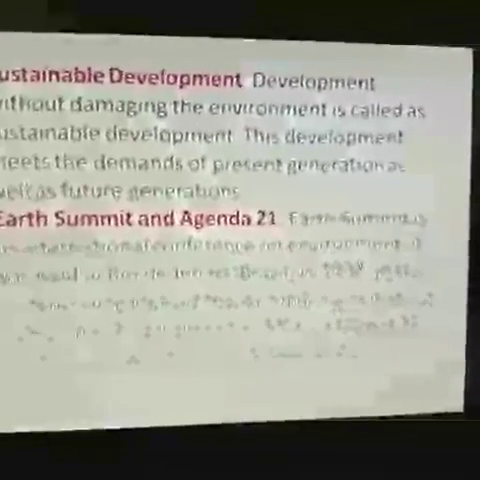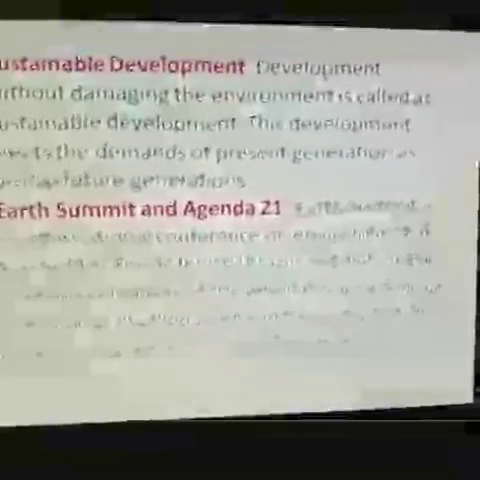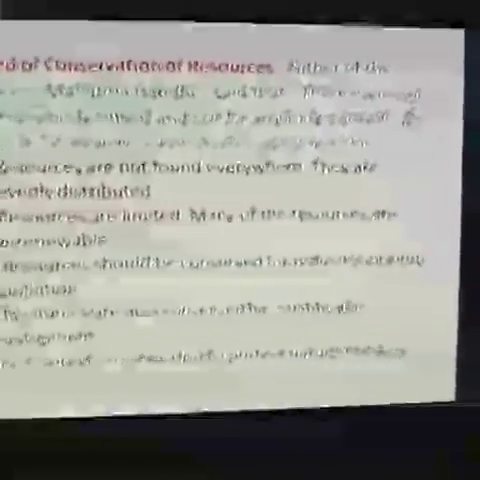So sustainable development takes place without damaging the future generation. We are using the resources at present, and we have to keep the resources for the future as well. This was the topic in Agenda 21 at the Earth Summit, the conference on the environment held in Brazil in 1992.